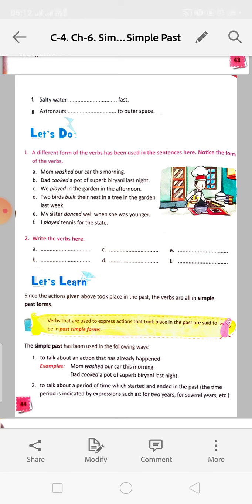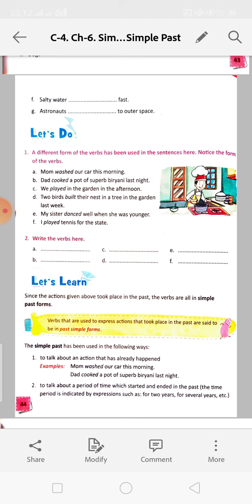See here, all the verbs are in a different form. For example, you can see mom washed. Wash, verb plus ed. Our car this morning. So he is telling in the evening that mom washed, so it was done. The work was completed.